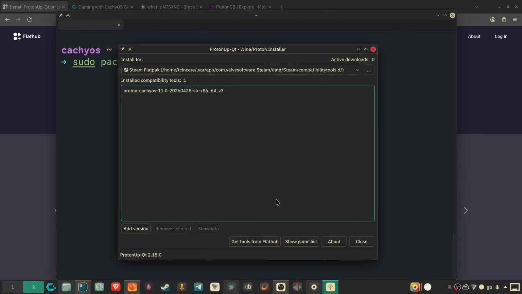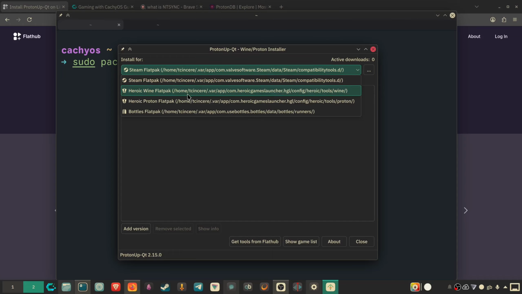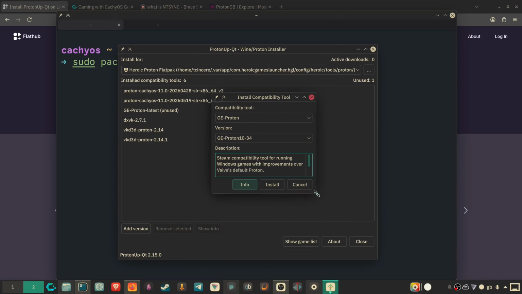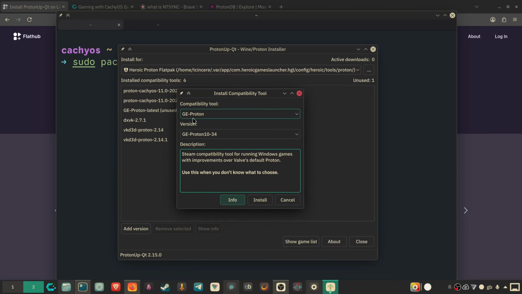Proton Up allows you to download different versions of Proton. Now I have the Flatpak version of Steam installed here, for example, and this shows that I have Proton CachyOS 11.0 downloaded already. Now as this video is focusing on Heroic games, I'll click on that one. So I'm using the Flatpak version of Heroic, so I just select this one. And what you can do is you can hit add version over here, and this will bring up a menu. Essentially, you'll be able to choose or select any version of Proton that you want.